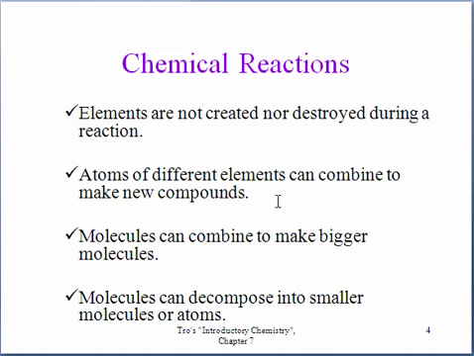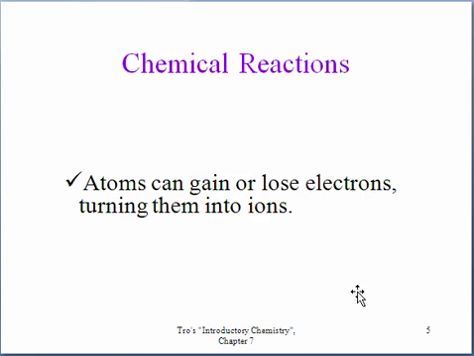Atoms of different elements can combine to make new compounds. Molecules can combine to make bigger molecules, or molecules can decompose into smaller molecules or atoms. And a special type of chemical reaction is when atoms or ions gain or lose electrons, and the atoms turn into ions, where the ions can turn into atoms or molecules.